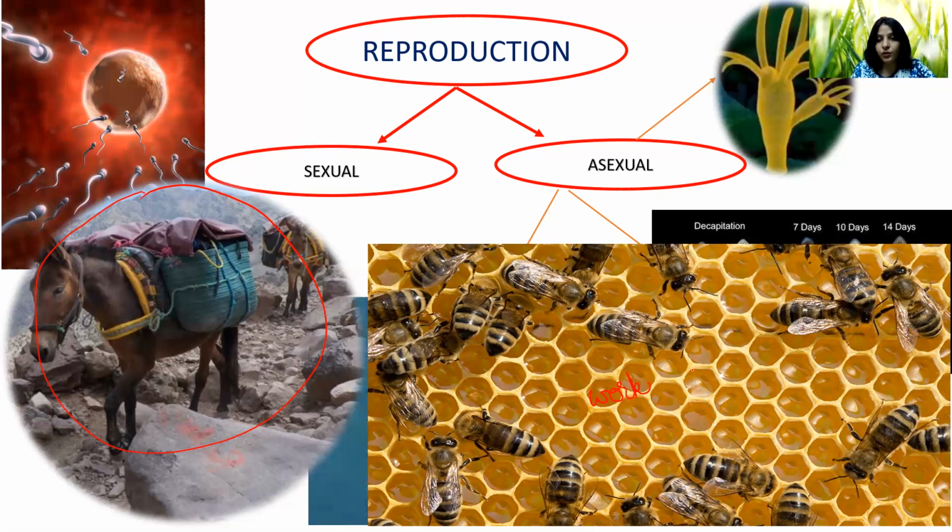And we all know that worker bees do not have the capability to reproduce. Only the queen bee and the drone bees, that is the male bees, have the capability to reproduce. So can we call these worker bees non-living? No, we cannot. These are living, doing every function, except reproduction.